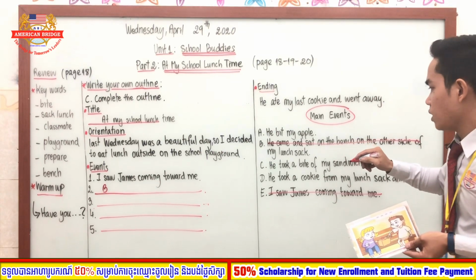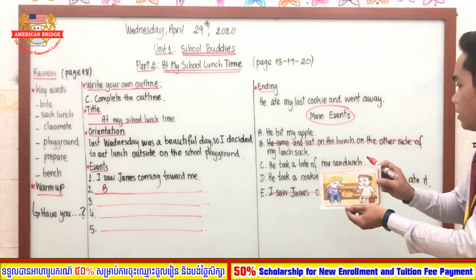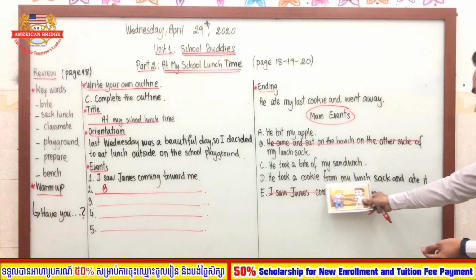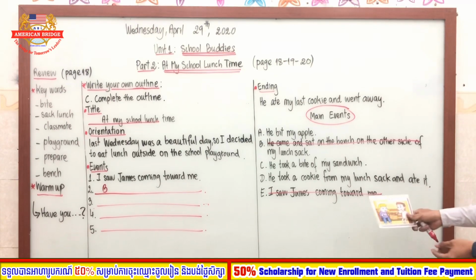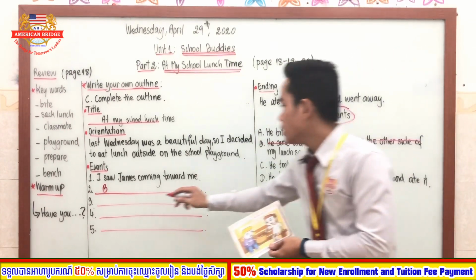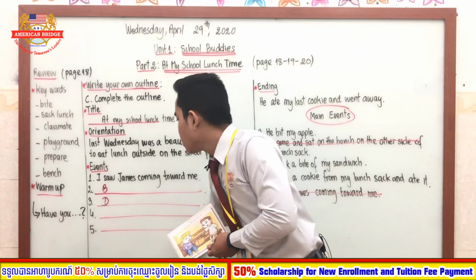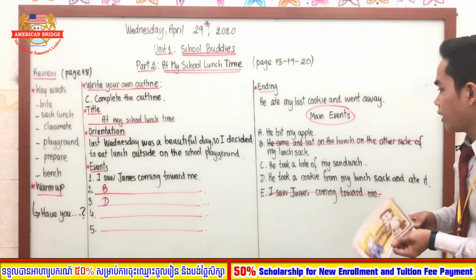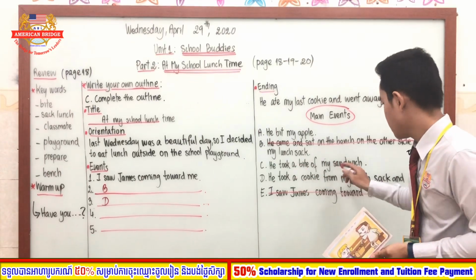What is the third event, everyone? Here, this one, right? He took a cookie from my lunch sack and ate it. So letter D is the third event of the story. Okay, so I cross it.